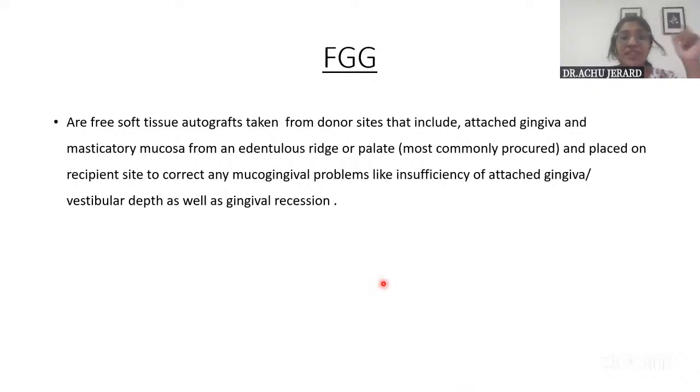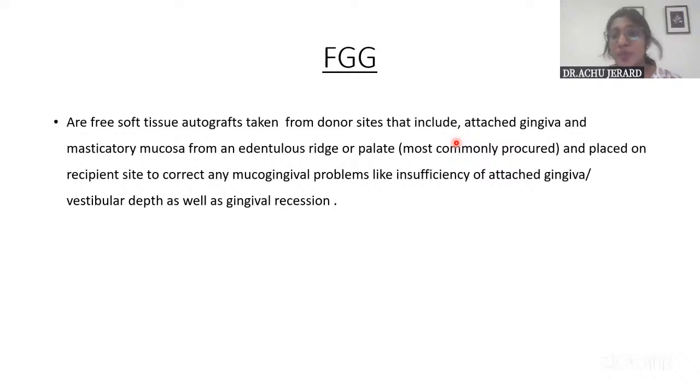So they are free soft tissue autografts, which are taken from the donor site. There are different donor sites from where this can be taken. That is, it can be attached gingiva or masticatory mucosa of edentulous spaces, and also the palate.